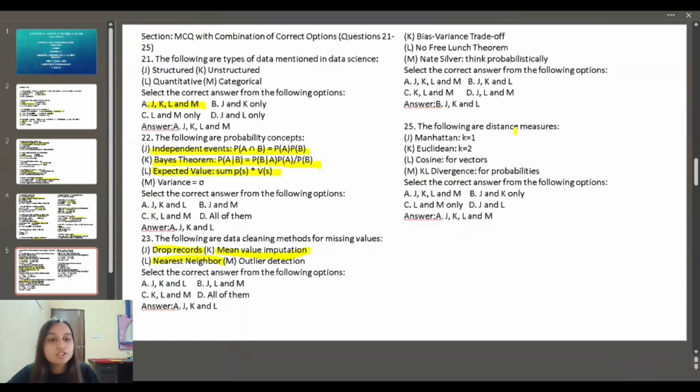Twenty-fifth question: the following are distance measures. Manhattan k equal to 1, Euclidean k equal to 2, cosine for vectors, KL divergence for probabilities. Here all the options are correct.